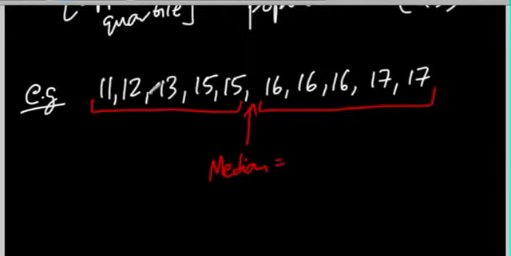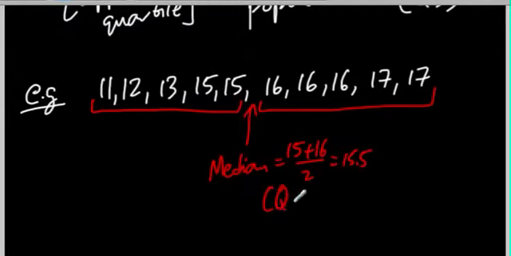And remember that since we have an even number of values, our median is going to be right in the middle, so it's going to be halfway between 15 and 16. So we're going to take the average of those two, 15 plus 16 divided by 2, and that's going to be 15 and a half. Okay, and this is Q2. We usually just don't call it Q2, but I'm just calling it that for the sake of this example. But this is how you would measure the median, right? And we kind of went over this before.